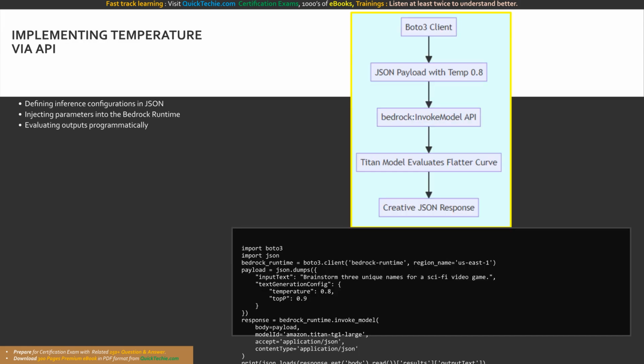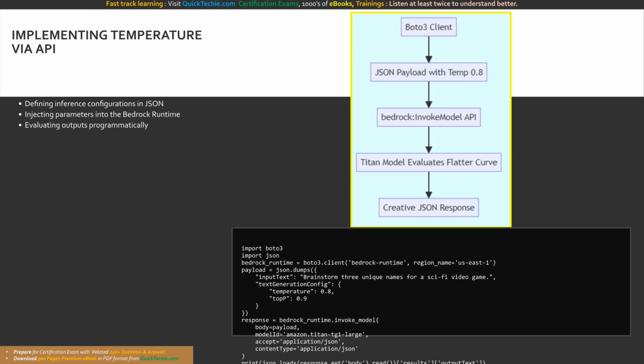Understanding theory is great, but as architects, we need to know how to implement this in code. When we interact with Amazon Bedrock via the AWS SDK for Python, known as Boto3, we pass these randomness controls directly inside our JSON payload. Let us look at exactly how we inject temperature into an inference request for the Amazon Titan Text foundation model.